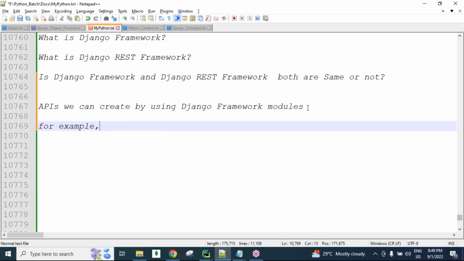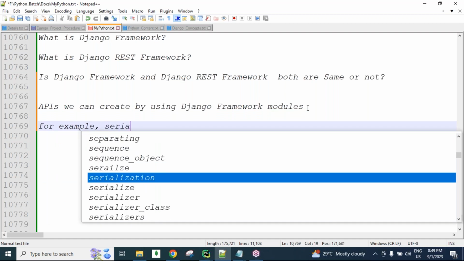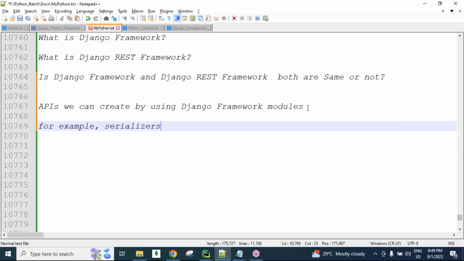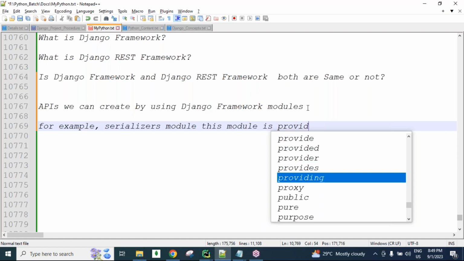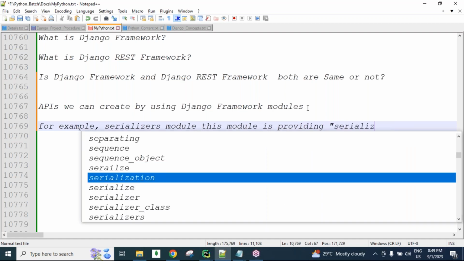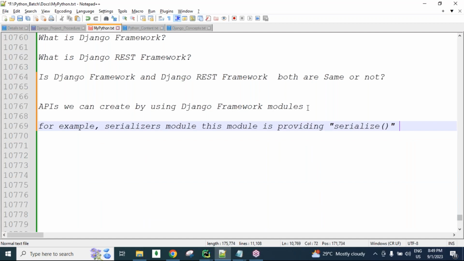For example, in our Django framework, we have the serializers concept, guys. We have the serializers module. This serializers module is providing the serialize method.